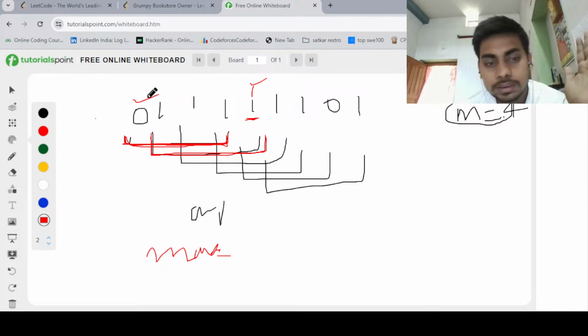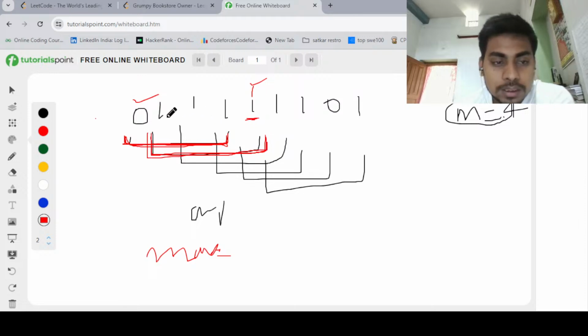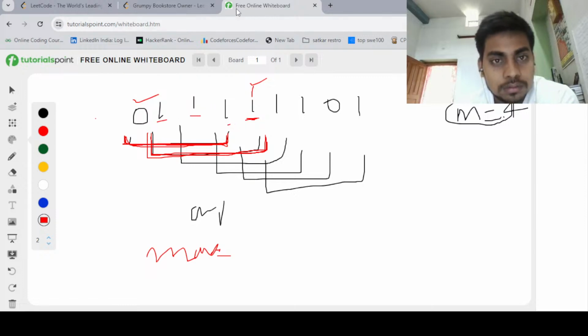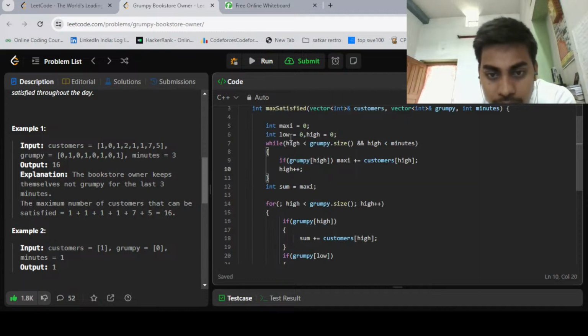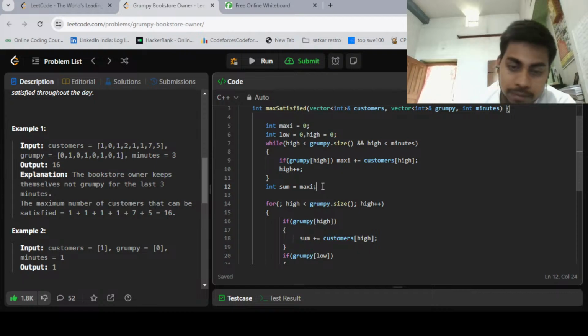And if it is not 0, that means 1, that means we already added that value in a previous step. So we just subtract this value so that our window is maintained, and we are only considering those elements which have one, right? So that is what I'm doing here. I calculated the maxi and I'm storing it in a variable, and now I'm maintaining the sum. So we will compare with maxi and store the maxi value, right?